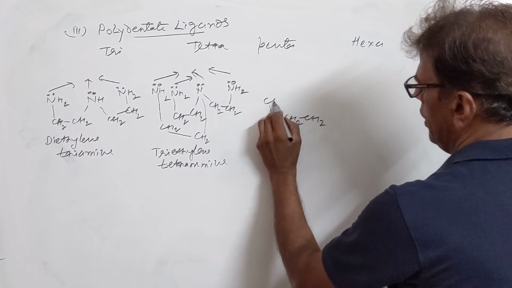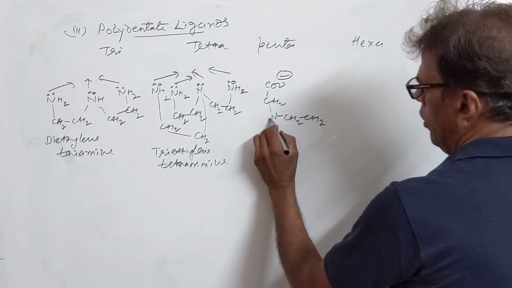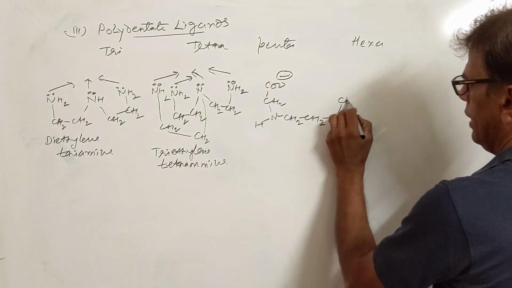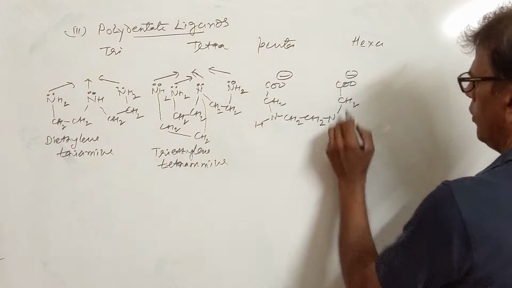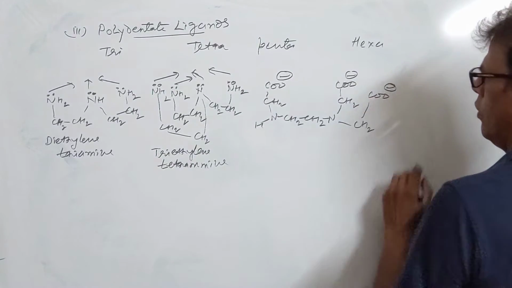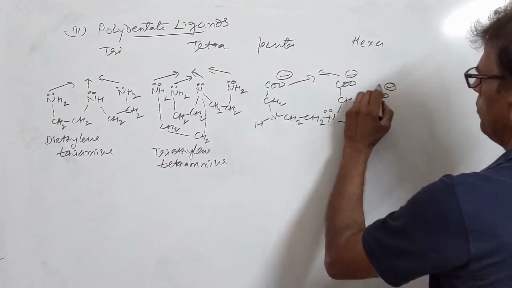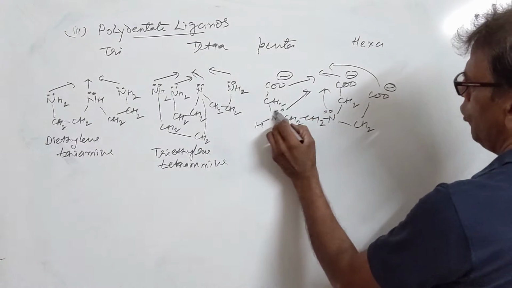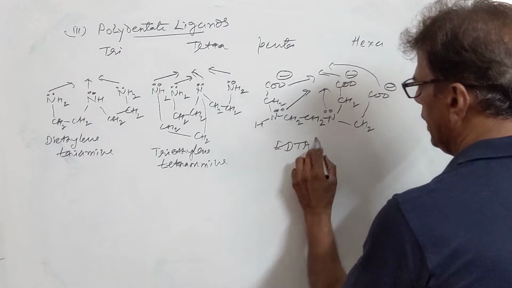It is replaced by an acetate group. One hydrogen on this side is replaced by another acetate group. So it is now a pentadentate ligand. It can form 5 bonds.